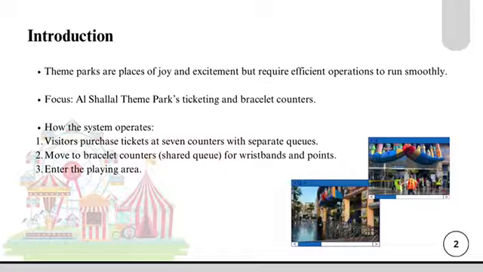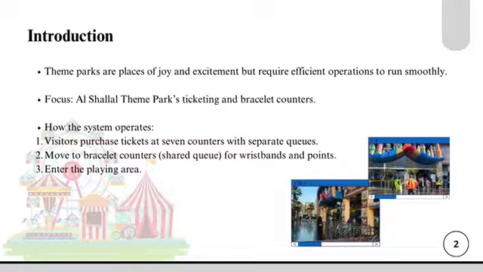In our project, we focused on optimizing the entry process at AlShallal theme park in Jeddah, specifically the ticketing and bracelet counters. These are the first touch points for visitors when they arrive. The entry process begins at the ticket counters, which operate from 4 p.m. to 1:30 a.m. Visitors queue in two separate lines, managed by 7 employees, to purchase tickets efficiently.